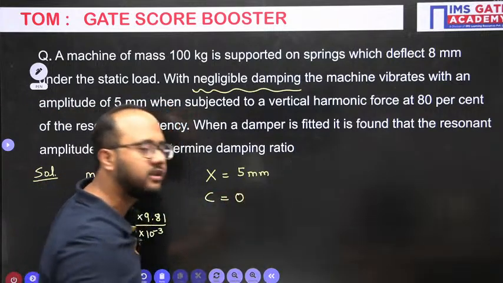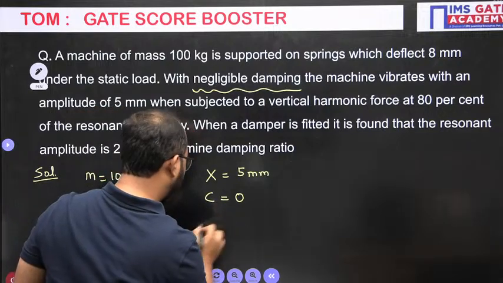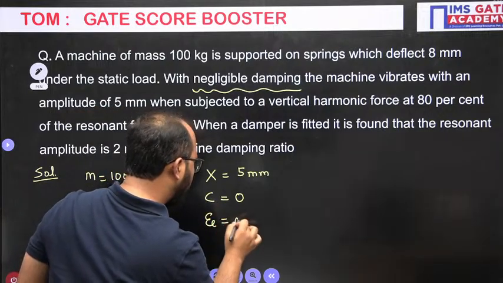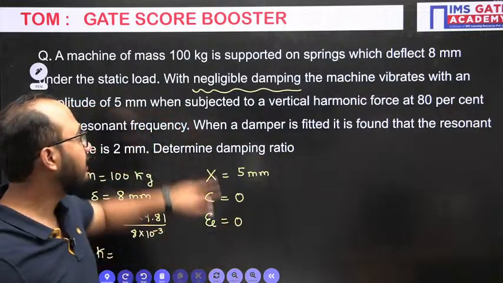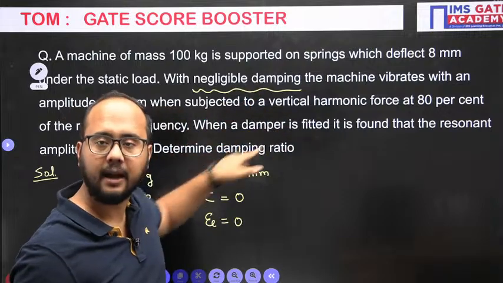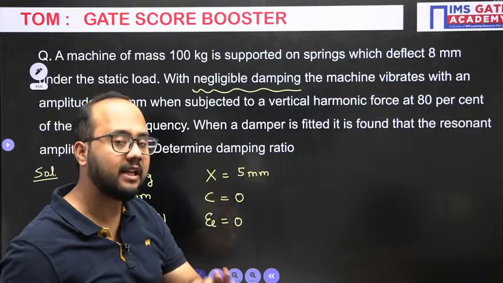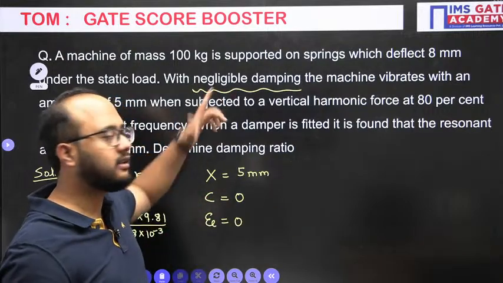So damping coefficient value is 0, damping factor value is 0. So this is what we need to understand. From this single word, negligible damping, damping coefficient is 0, damping factor or damping ratio is what? 0. That is what we have concluded just by reading the question.